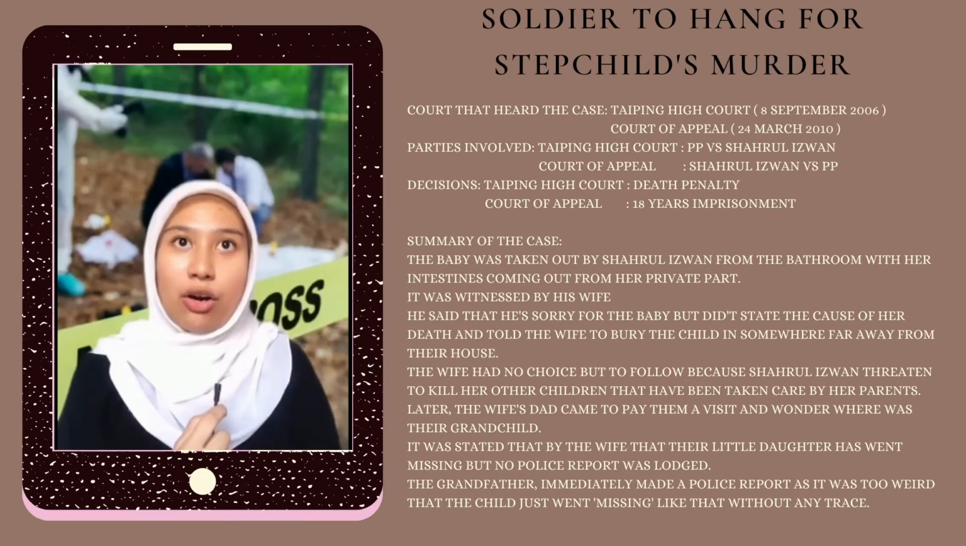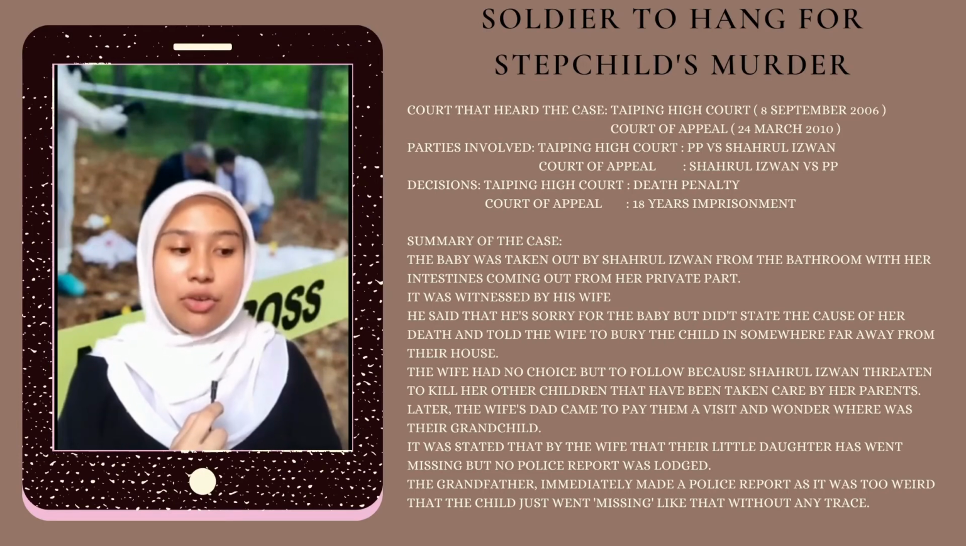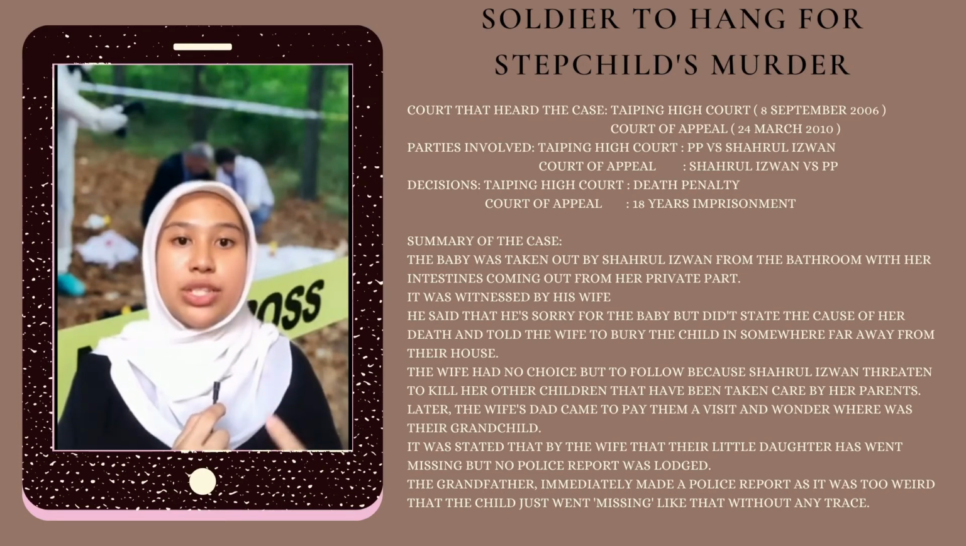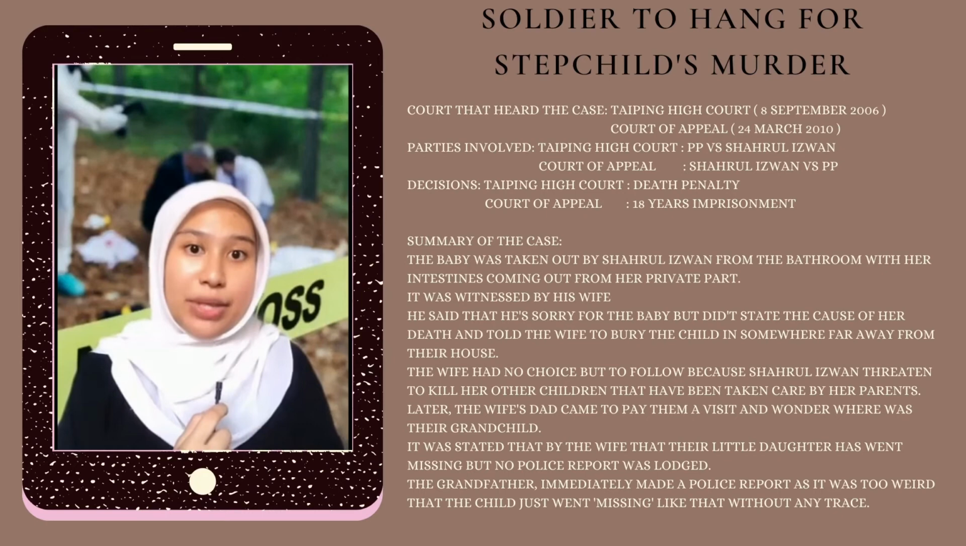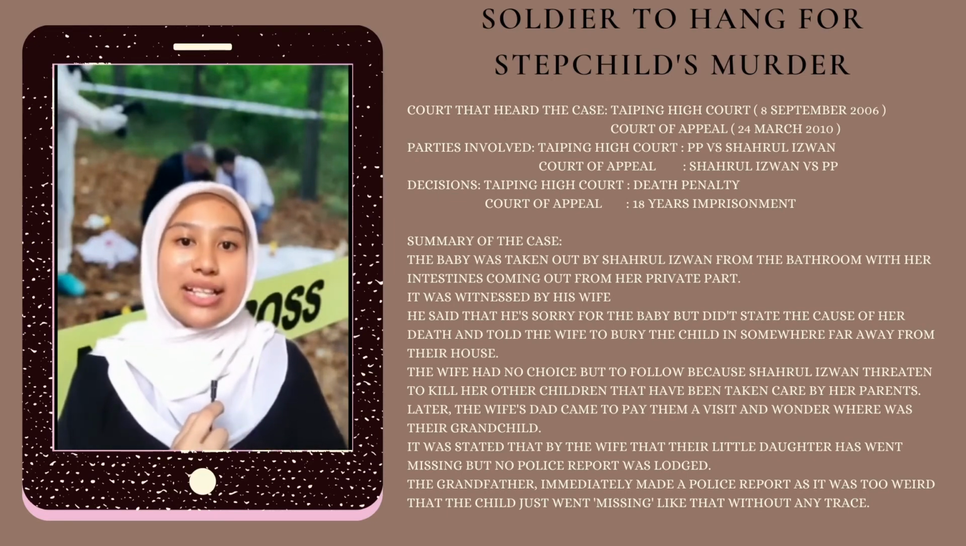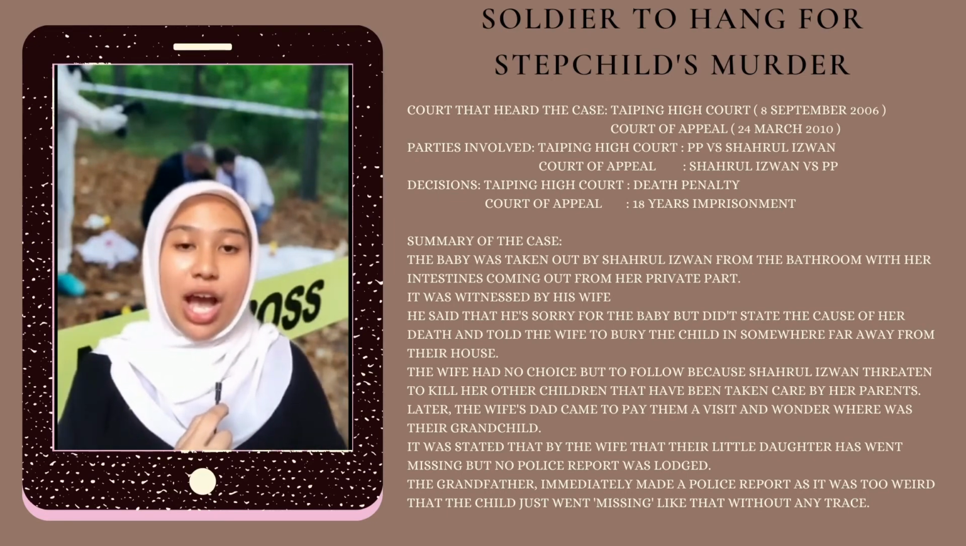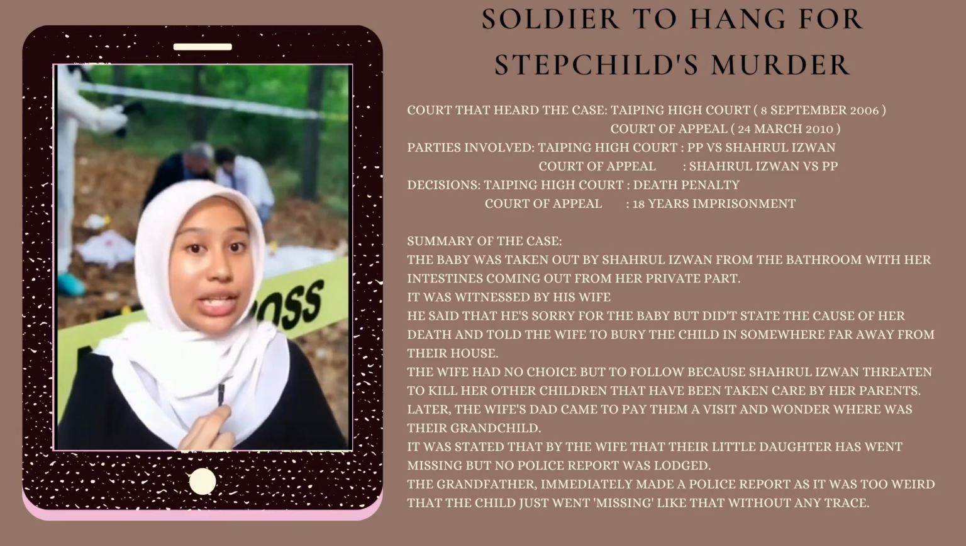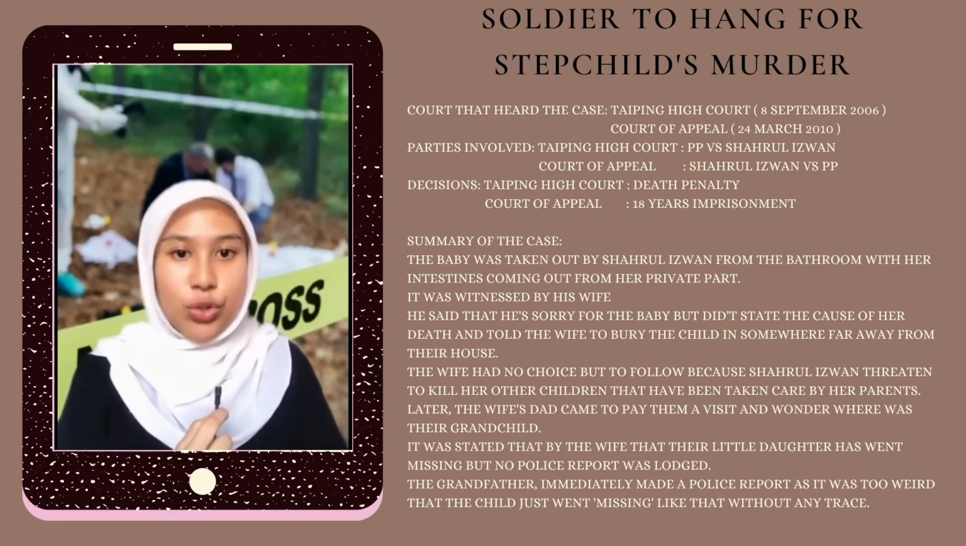The Taiping High Court sentenced Shahrul Izwan to the death penalty because he murdered the child. But later on, the accused, Shahrul Izwan, made an appeal, and the appeal was accepted by the Court of Appeal. So the sentence was reduced to 18 years of imprisonment, mainly because they accepted the statement made by his wife, saying that she heard her husband say that he had no intention of killing the baby. So that's why they reduced the sentence.